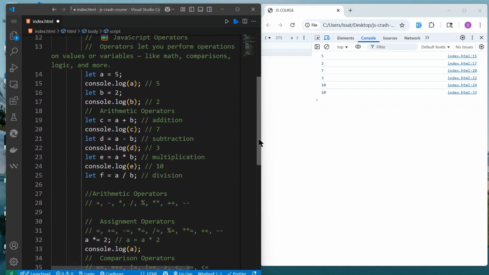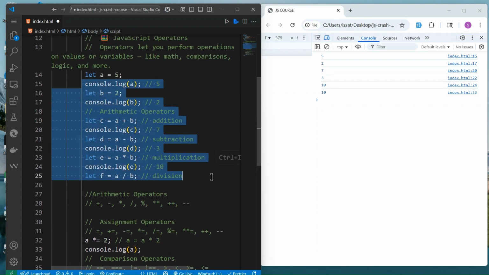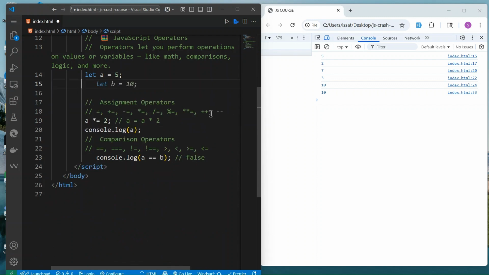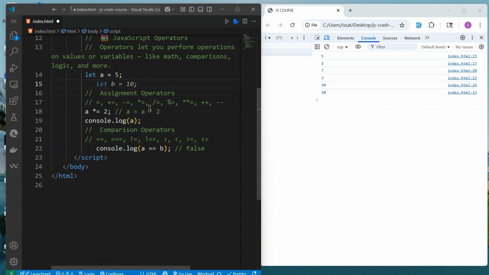I don't want to confuse you here. We have seen this one. We can clear up everything here, and we can create b is equal to 10.